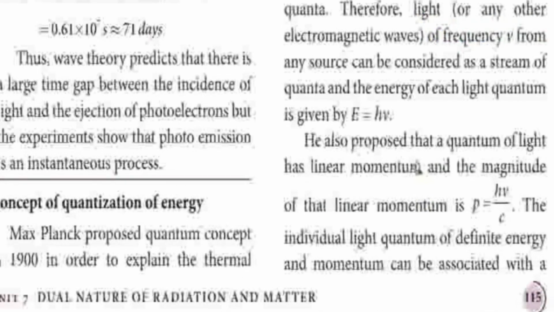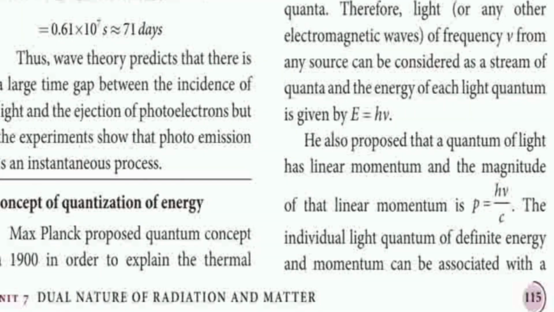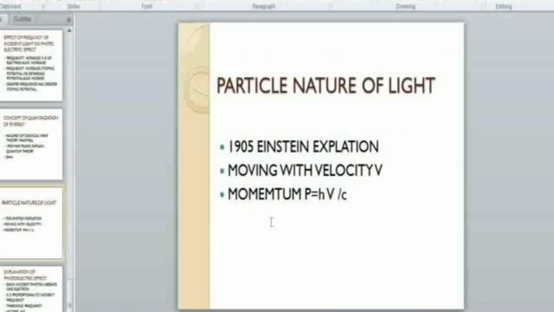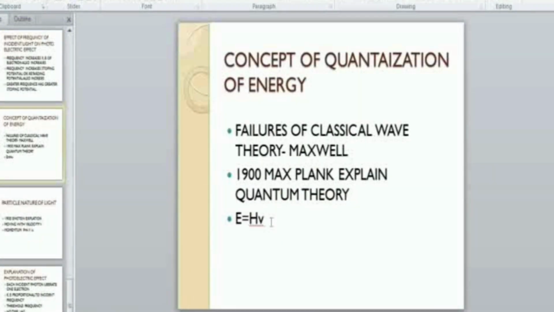Next, the concept of quantization of energy. That was explained by Planck, the concept of quantum. These are the failures of the classical wave theory. Maxwell explained the classical theory, but it failed to explain why the emission is independent of the intensity of light, why low frequency light does not emit electrons, and how electrons are emitted immediately from the metal surface. These things were not explained by Maxwell.